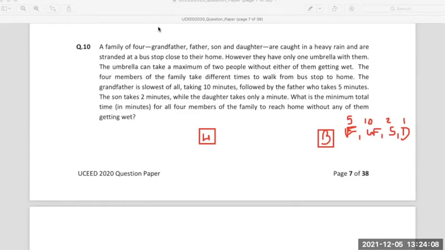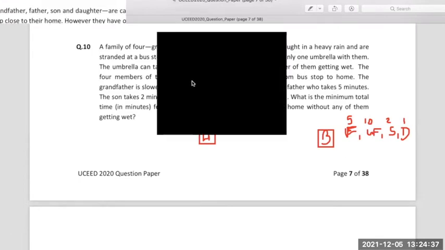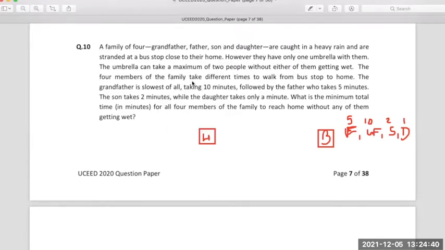How did you arrive at 10? I feel it's a little bit difficult, but 10 minutes is the minimum time that the grandfather will take to reach from the bus stop to home. So if you take 10, only 1 or 2 persons will be able to reach home in 10 minutes. So it's difficult, your answer that way. You're saying 100 minutes? Okay, that is wrong.